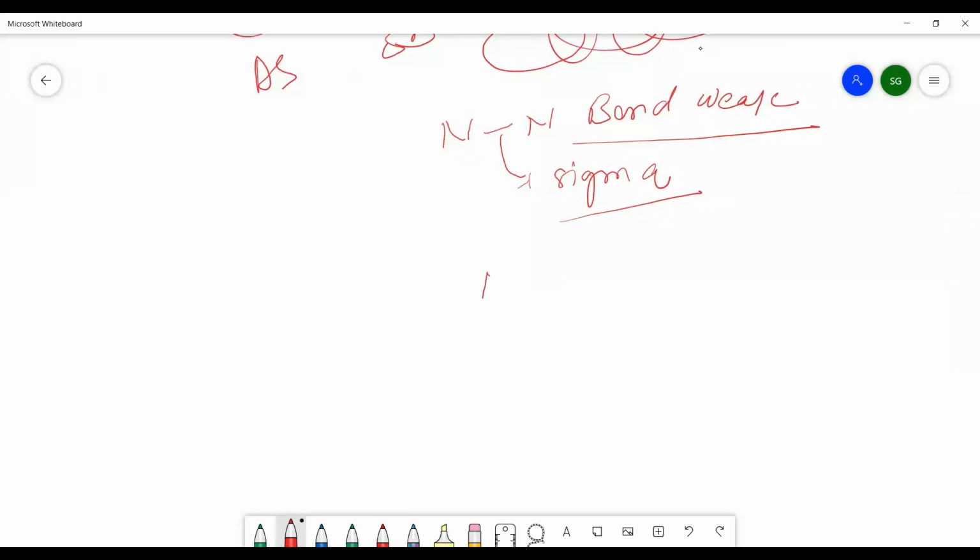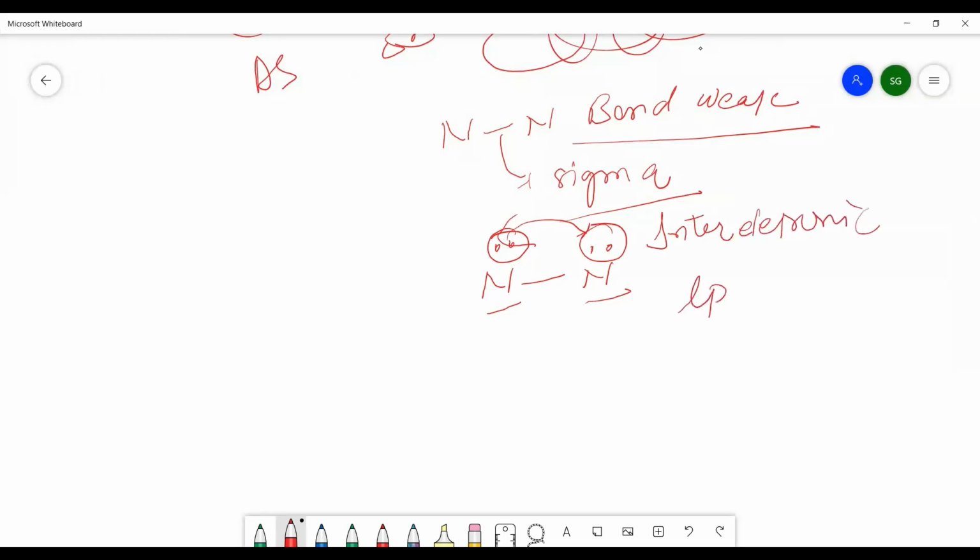It is because nitrogen has a smaller size, and all of you know well, nitrogen contains a lone pair of electrons. So because of the smaller size of nitrogen, there will be inter-electronic repulsion, and this repulsion is between the lone pair and lone pair of electrons.